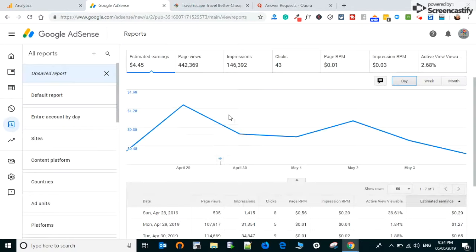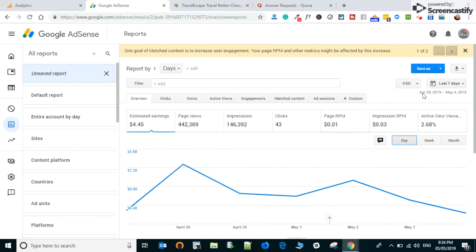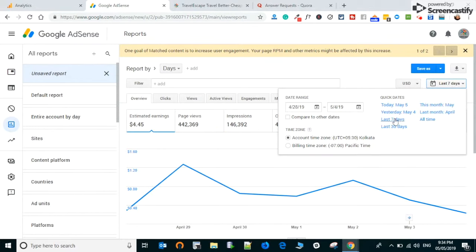So for Google AdSense, this is my dashboard, right? From the last 7 days, you can see my earning was $4.45, and 43 clicks were there, right? So let's say I want to go to last month. Right now it's May, so I want to see the April month revenue.